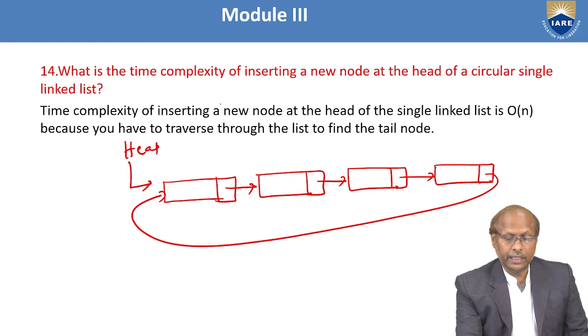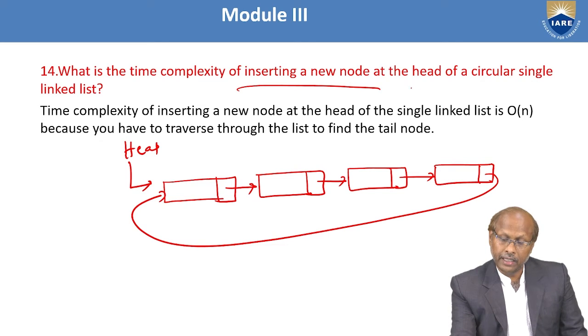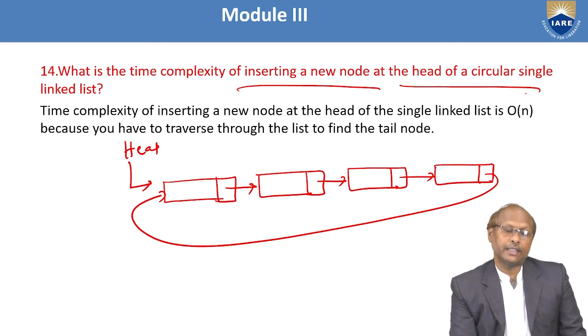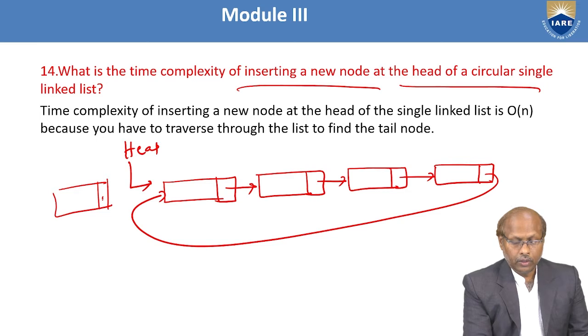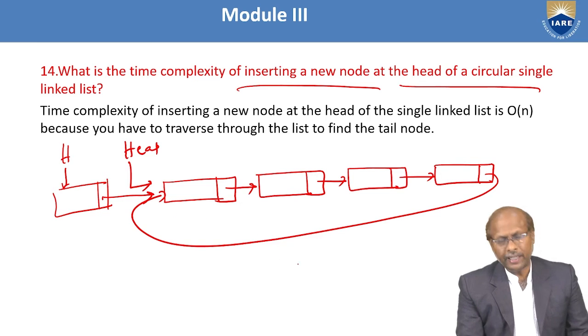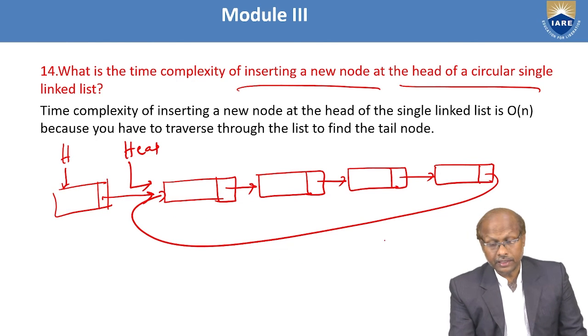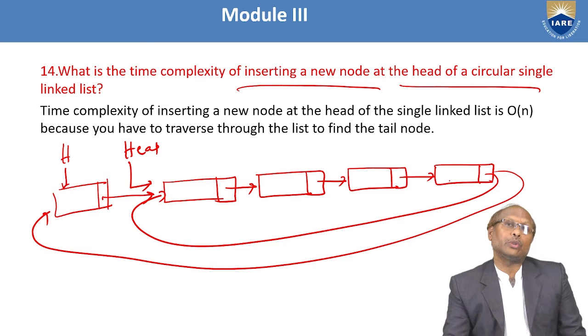Now the question is, what is the time complexity of inserting a new node at the head of the circular single linked list? That means you want to insert here at the head part. I can change the head here, and head can point here and it can point here. But since it is circular, the last node should point to this part. But how do we come to the last node?